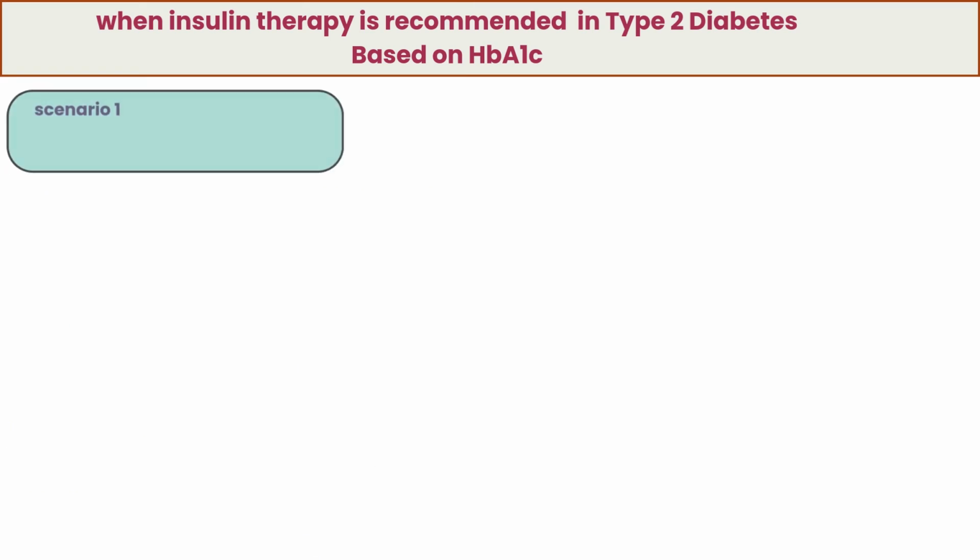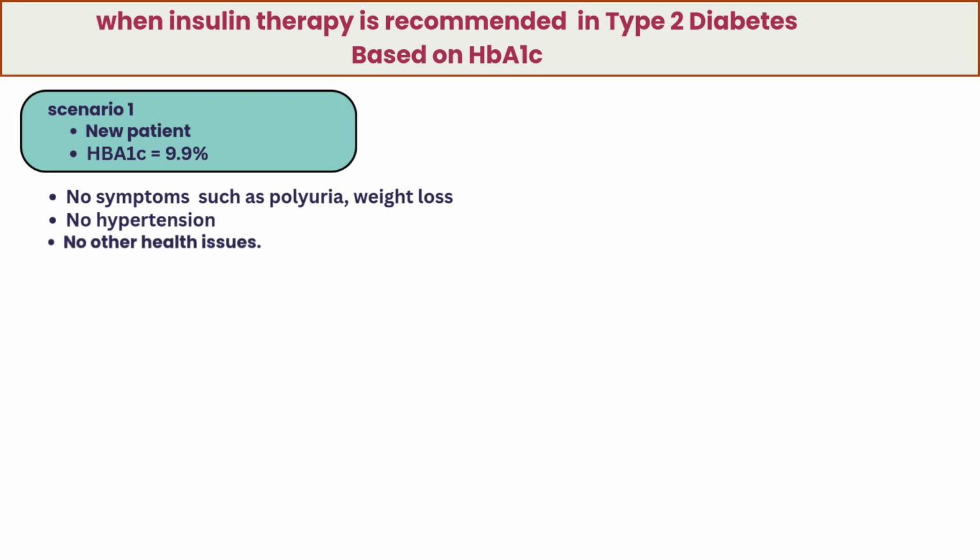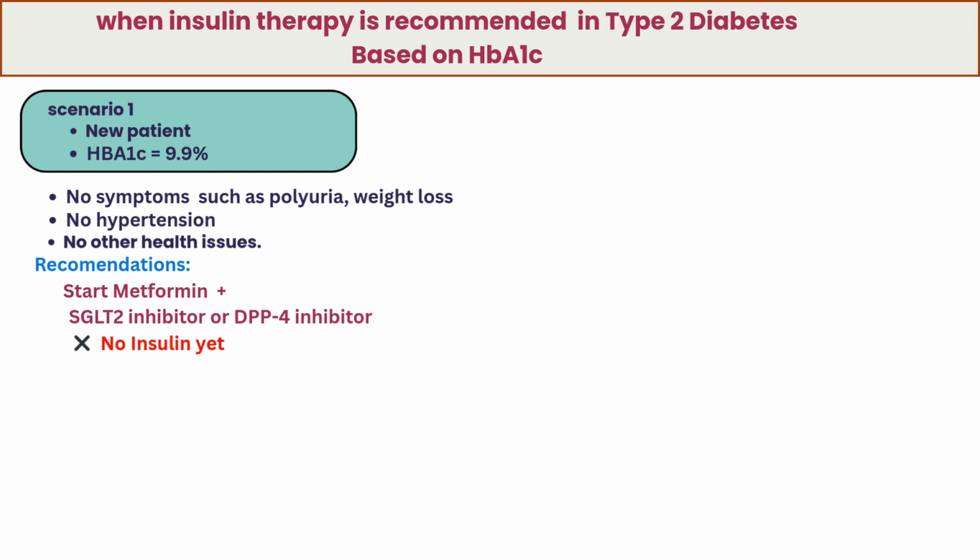Here's the first scenario. A new patient diagnosed with type 2 diabetes comes with an HbA1c of 9.9%, but has no symptoms of hyperglycemia such as polyuria or weight loss, no hypertension, and no other health issues. In this case, we do not start insulin immediately. Instead, we start with oral therapy, usually metformin, plus another oral agent like an SGLT2 inhibitor or a DPP4 inhibitor. Insulin is not needed at this stage, but close monitoring is important.